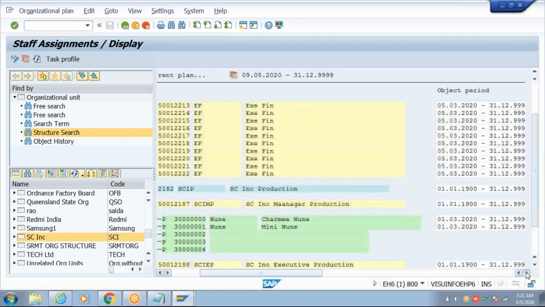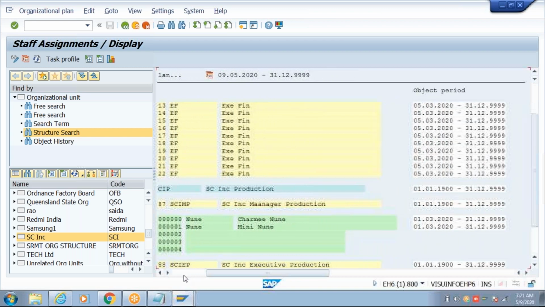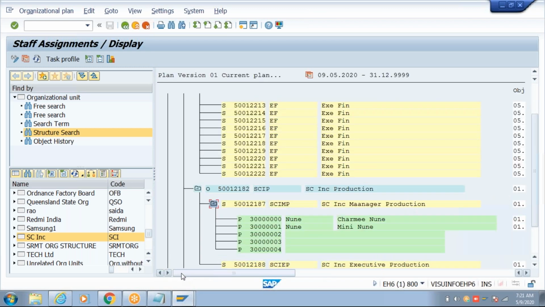Okay, on the same date means they occupied with percentages. But generally this won't be the case. One position will not be occupied by multiple people. Very rarely you see that scenario. P means what? Person. 8-digit numeric ID, short text, long text, and its validity. Okay.